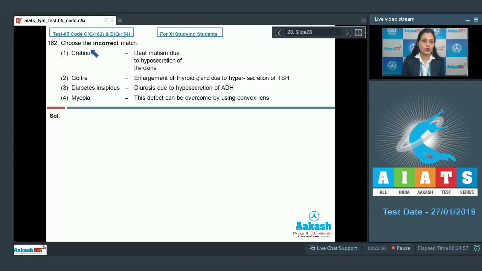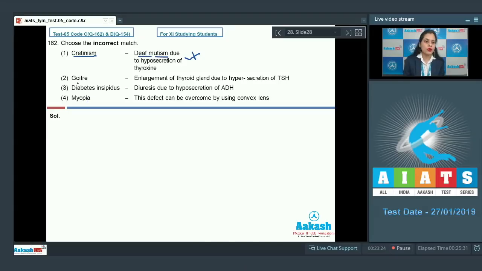Question number 162. Choose the incorrect match, and the first match given is cretinism and the match given is deaf mutism due to hyposecretion of thyroxine. And as it is a correct match, so this cannot be a correct answer to our question. It is the hyposecretion of thyroxine during the intrauterine life that will cause cretinism, which is characterized by deaf mutism.